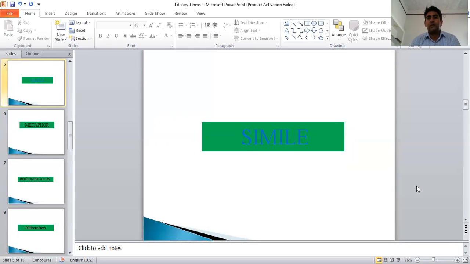Next, simile. Simile is a comparison of two things with the help of 'as' or 'like', such as like a star, like the sun, like the moon. If we are comparing two things, then we say it's a simile, with the help of 'as', or 'as brave as a lion'. When we are comparing two unlike things with the help of 'like' or 'as', it is called a simile.